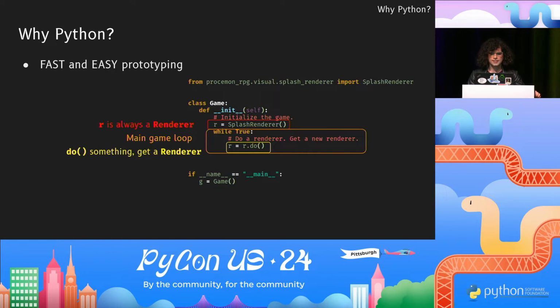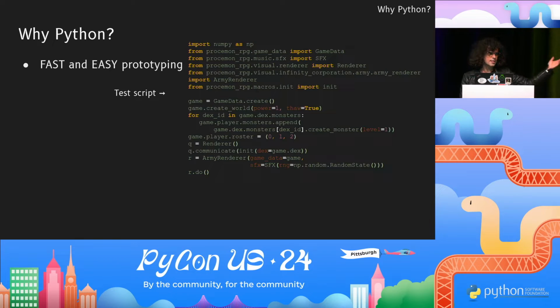The reason this game is so easy to prototype is that any renderer in the entire game can be treated as an entry point. Assuming that the underlying game data has been initialized correctly, I can just write a test script for a specific type of renderer and call r.do, and it will start at that point.